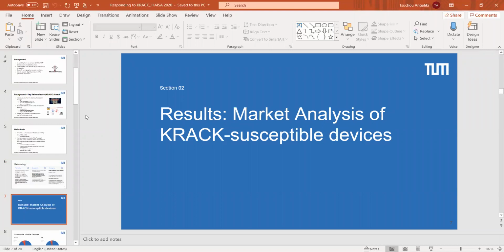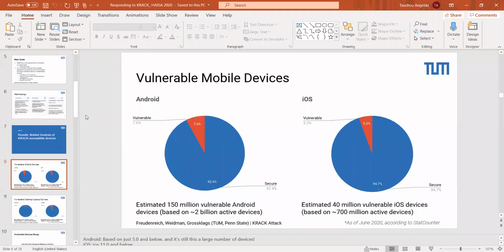So at a high level starting off, I wanted to go over the market analysis that we did of KRACK susceptible devices, and we can go to the next slide here. So looking at vulnerable devices here, we have on mobile platforms, on the left table here, Android, and on the right, iOS.